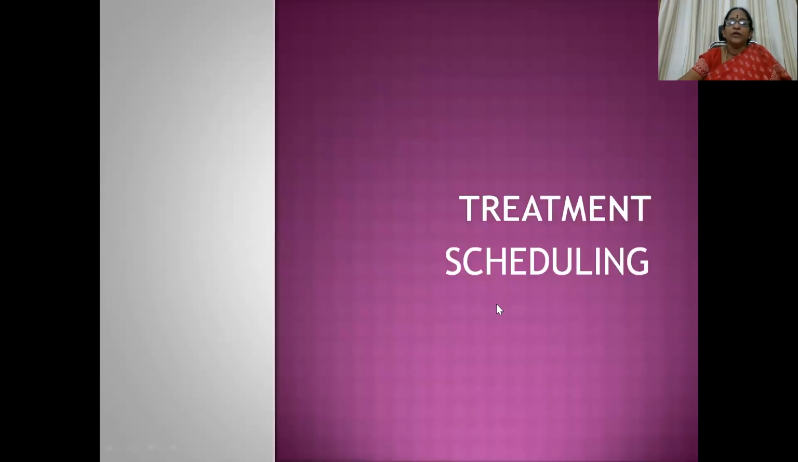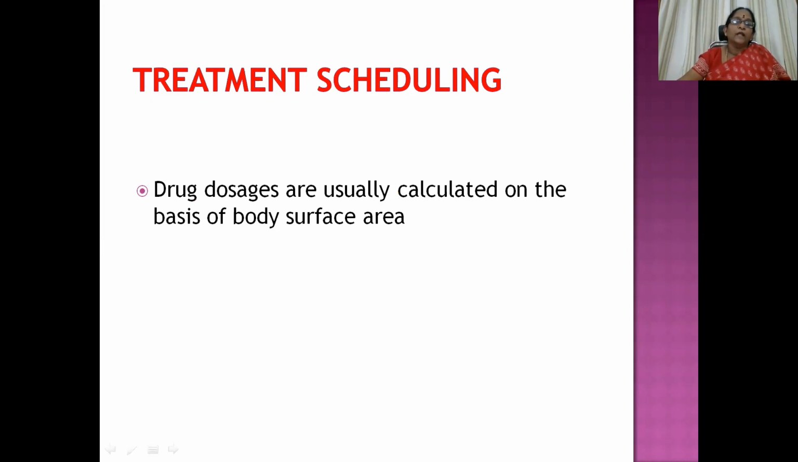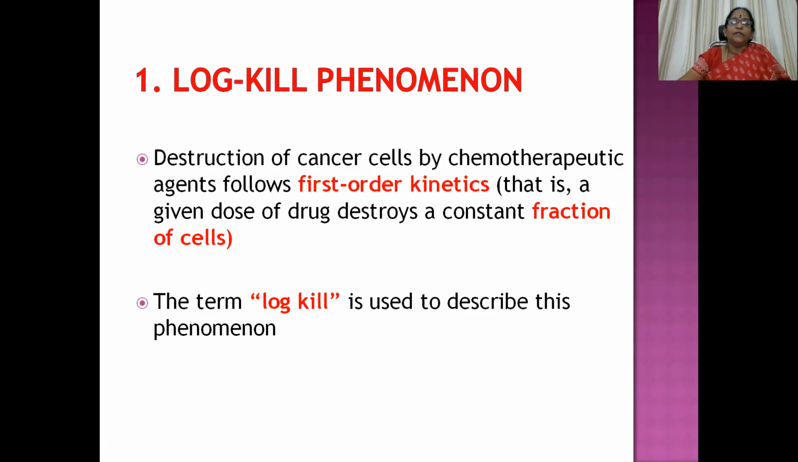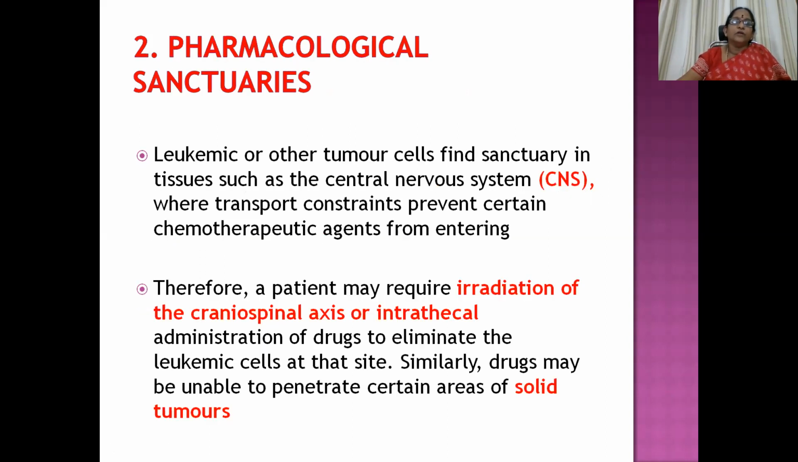Then treatment scheduling: how you are going to actually schedule the treatment. Drug dosages are usually calculated on the basis of body surface area. So what is the log-kill phenomenon? Destruction of cancer cells by chemotherapeutic agents follows first-order kinetics. That means a given concentration of the drug destroys a constant fraction of cells at a time. So first-order kinetics, fraction of cells; no need to get confused with zero-order kinetics. The term log kill is used to describe this phenomenon, how much fraction is going to get killed. Then pharmacological sanctuaries.